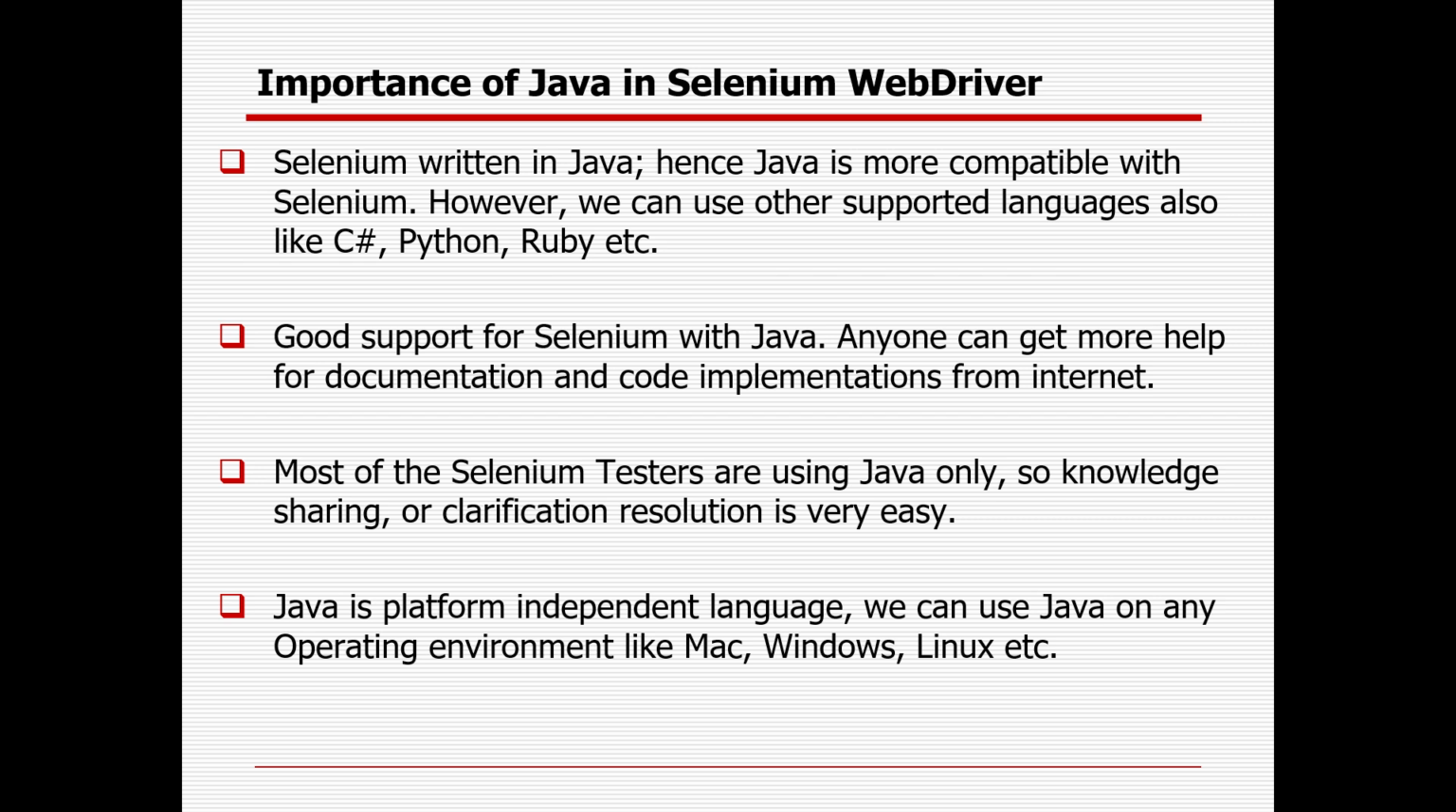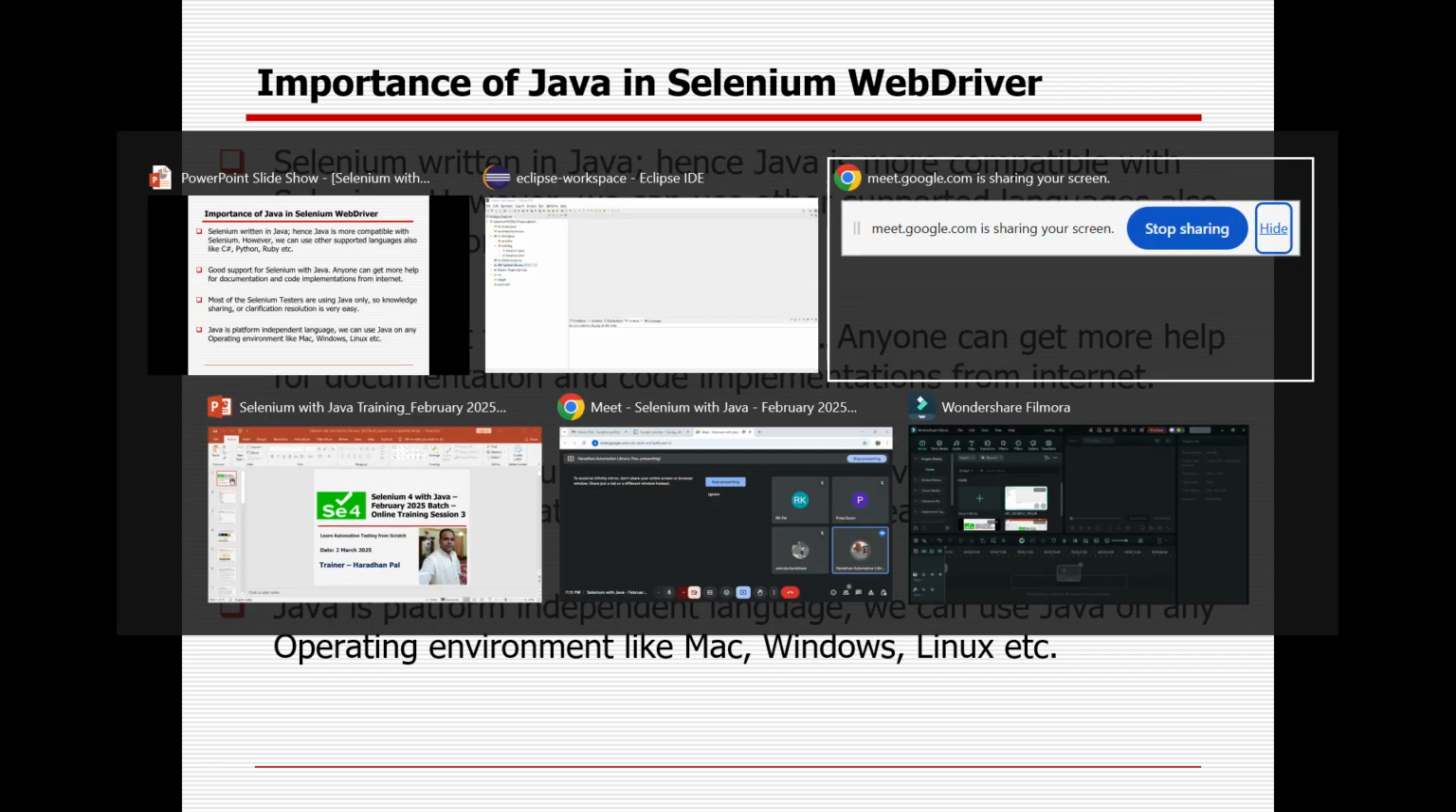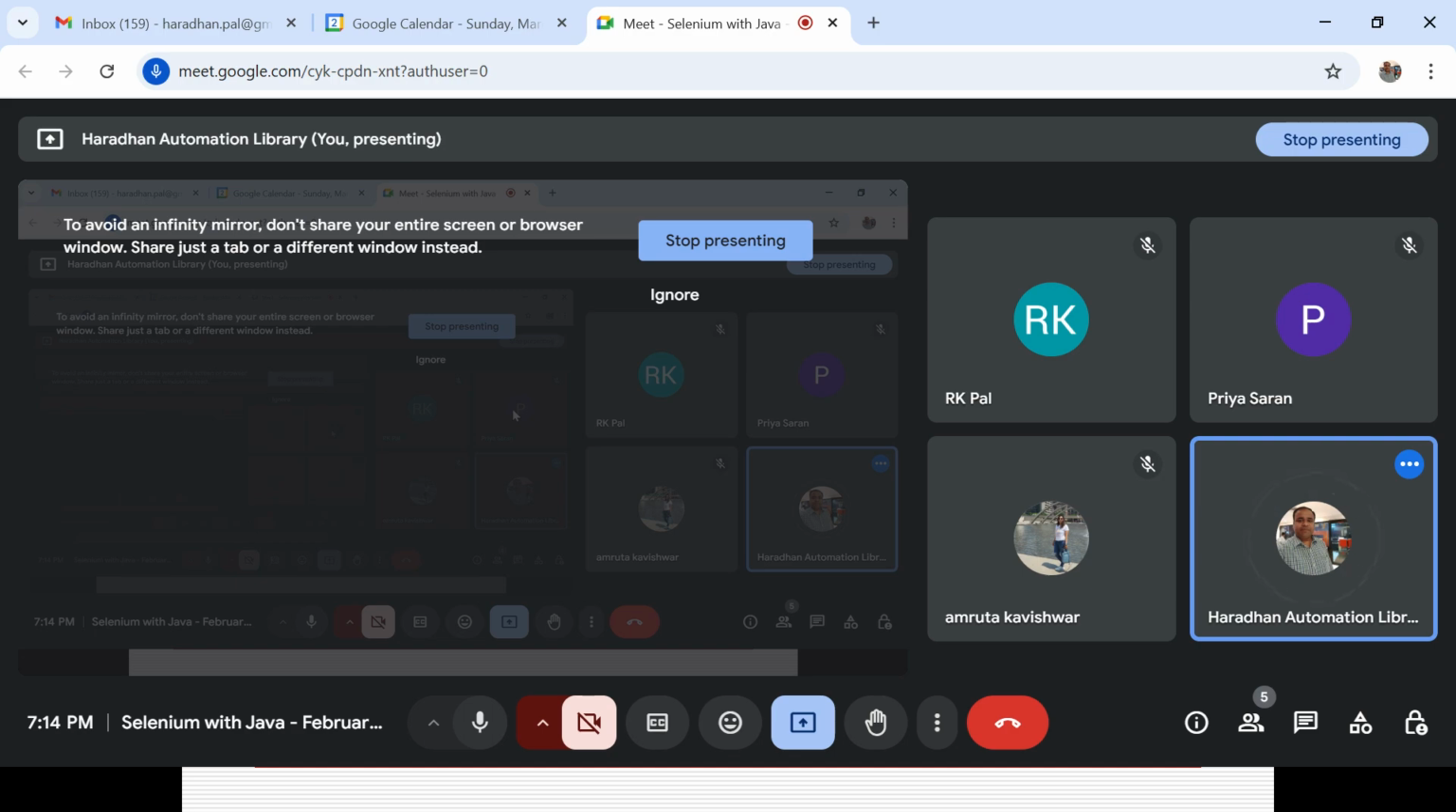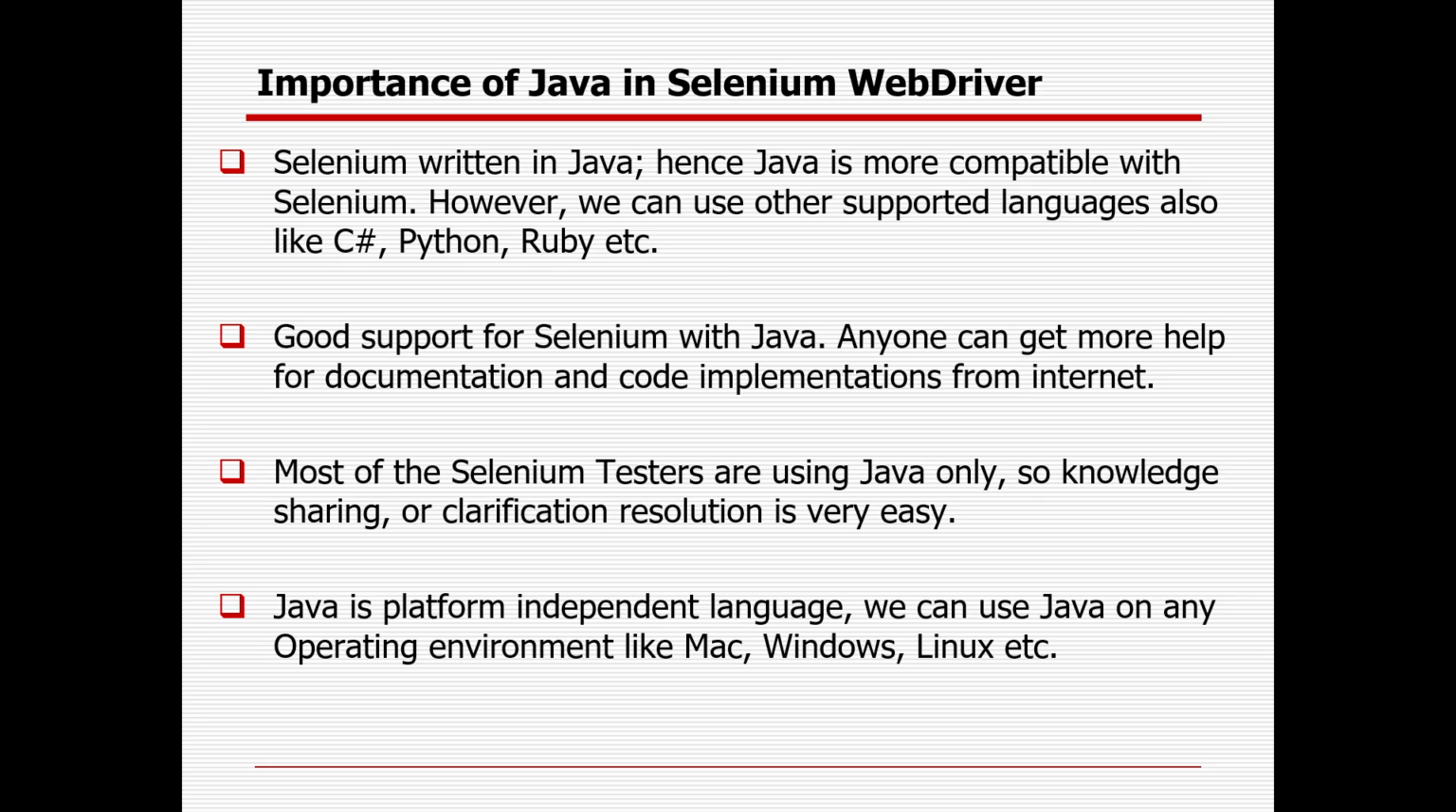Java has a couple of important features, and that is the reason Java is used with Selenium WebDriver. Selenium is written itself in Java, hence Java is more compatible with Selenium. However, users can use other supported languages like C#, Python, etc. Because Selenium supports many programming languages like Java, Python, C#, JavaScript, Perl, Ruby, PHP, etc. I could say that of whoever is using Selenium, 50% of projects are still going on with Selenium with Java only, and the other 50% with other languages.